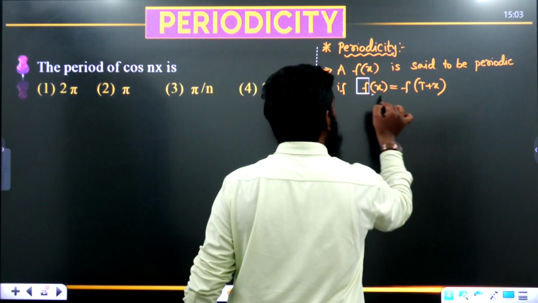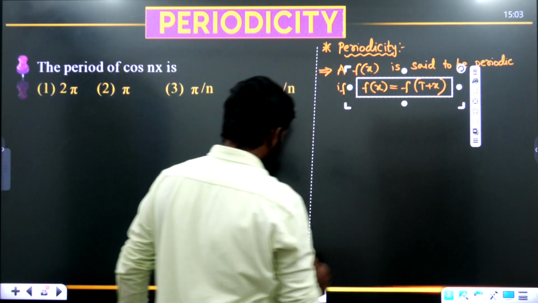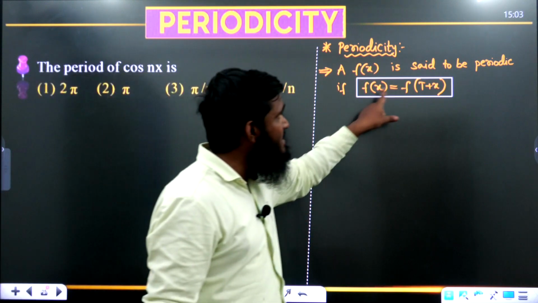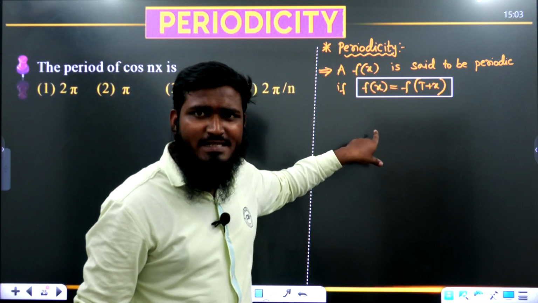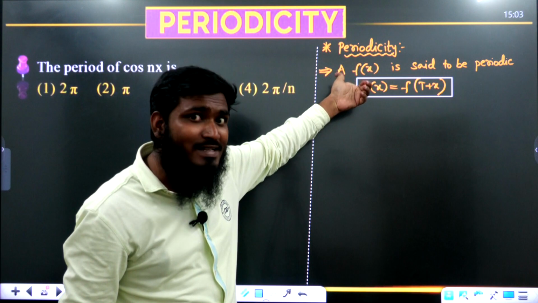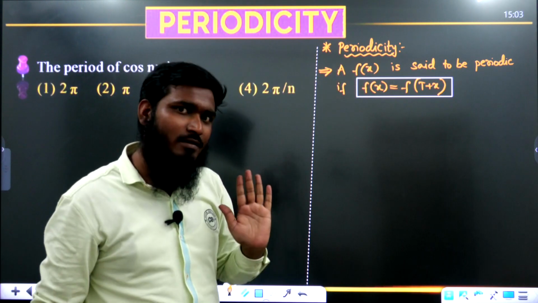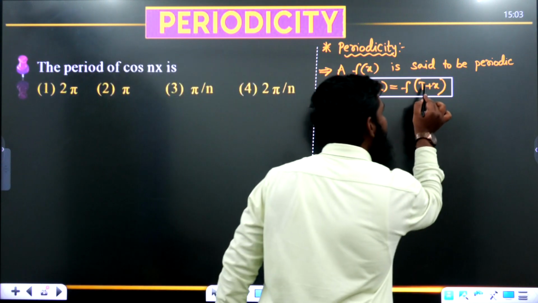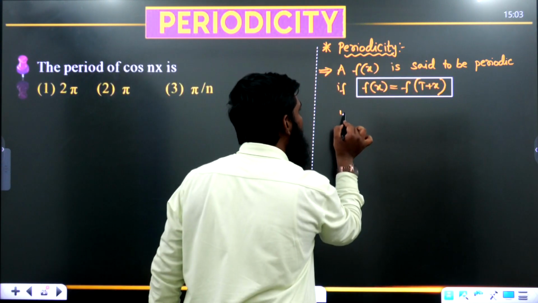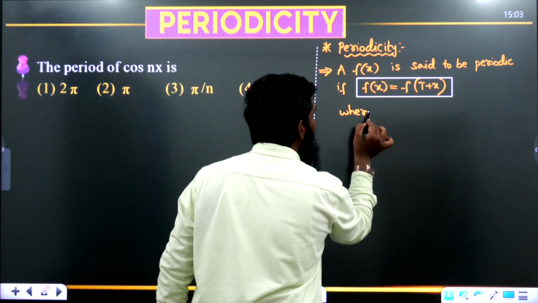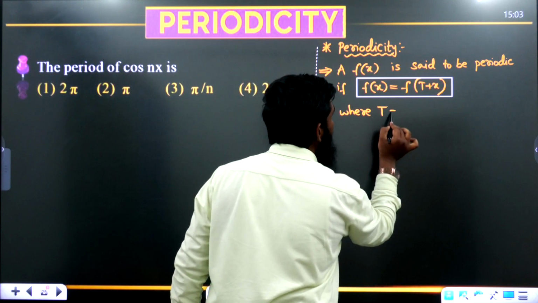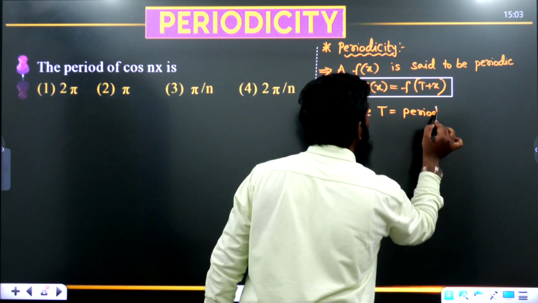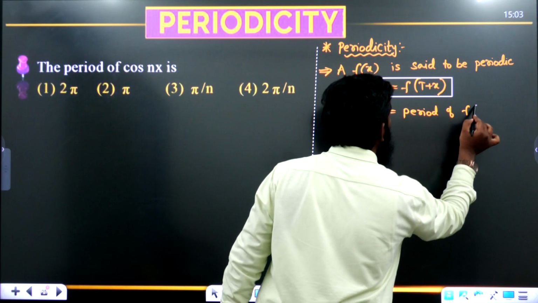What is the meaning of this? f of x is equals to f of t plus x is the condition. If this condition is satisfied, then only we can call it a periodic function. In this, the capital T we have written is called the period of the function.